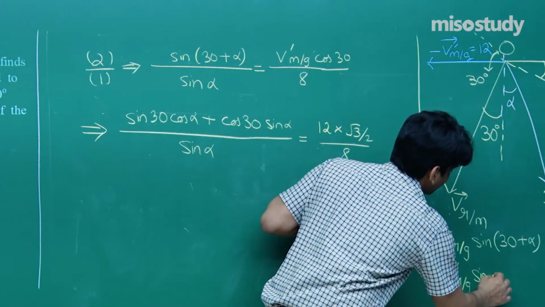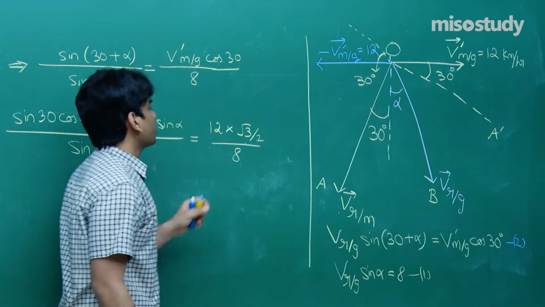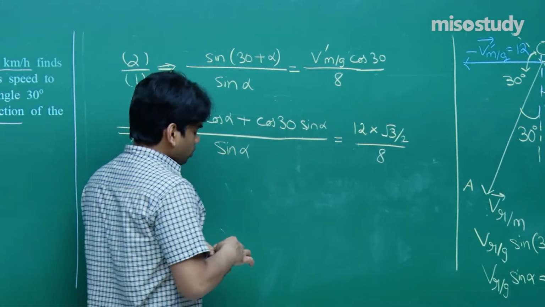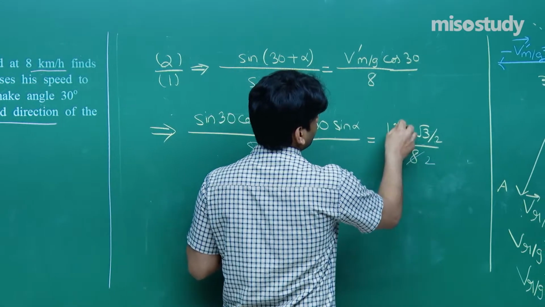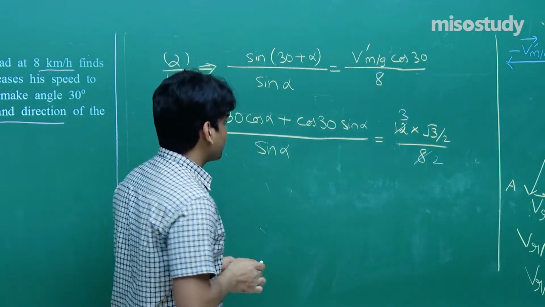VRG sine alpha is equal to 8. This was equation number 1. I am rewriting it here for our reference, if we require it, we will use it. Now let us simplify this. This will go 2 times. This will go 3 times. We will be having 3 root 3 by 4 at the right hand side.